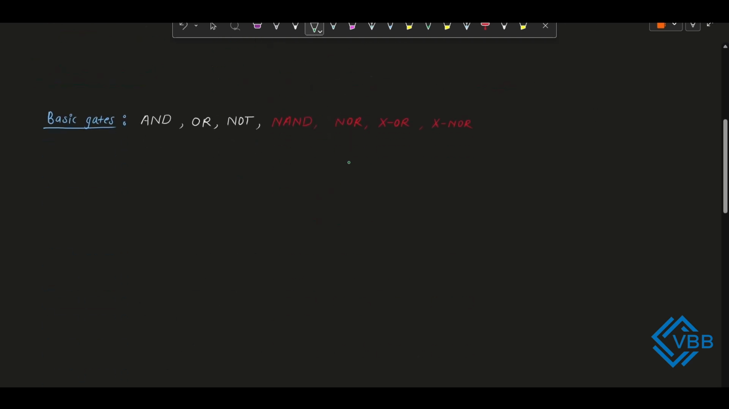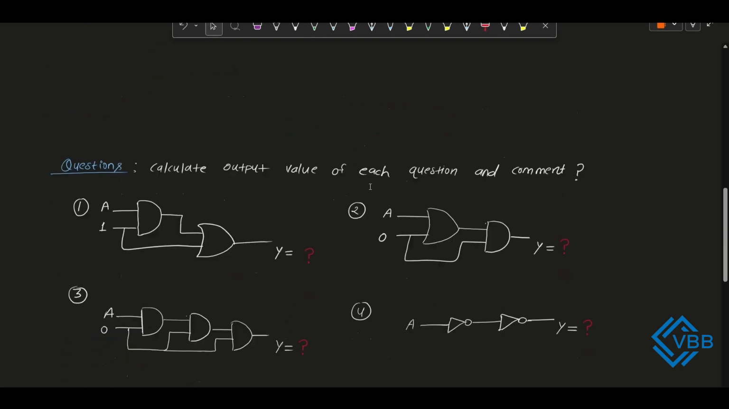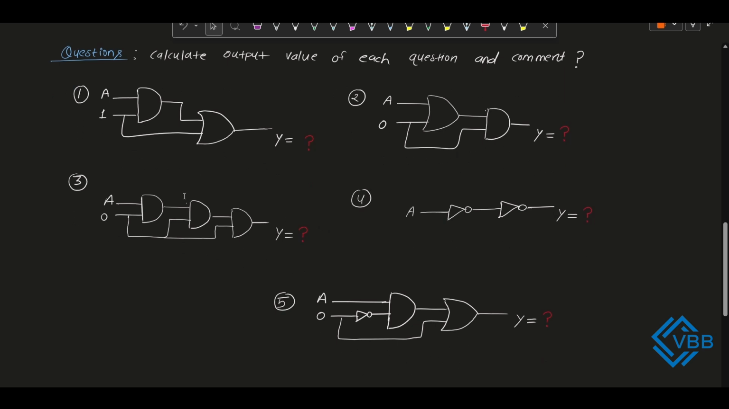Okay, so till here we have covered these three basic logic gates: AND gate, OR gate, NOT gate. Now we will cover the remaining four logic gates in an upcoming video. Let's see a few questions related to these logic gates. Here I have mentioned the input values for each question, and you need to calculate the output expression and the output value and comment the output in the video comment section.